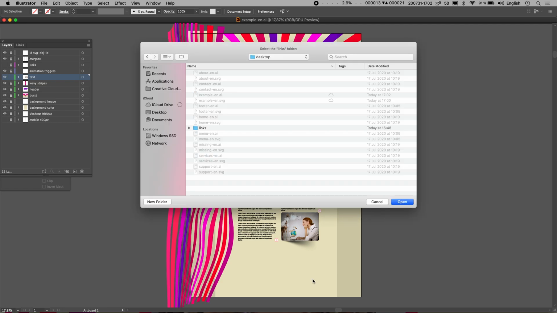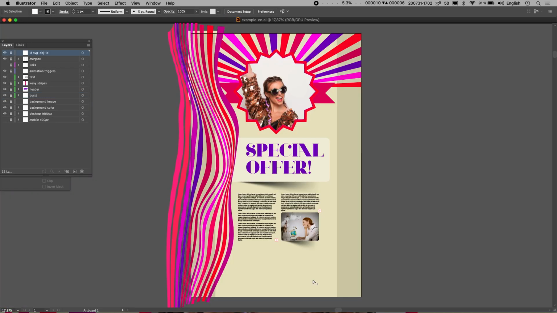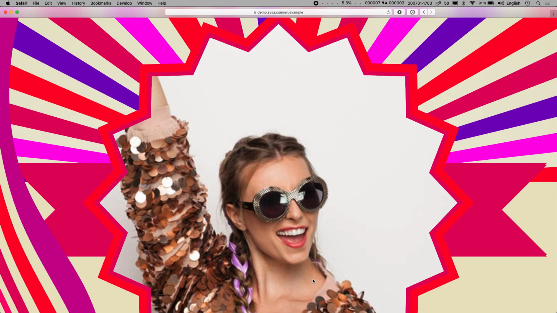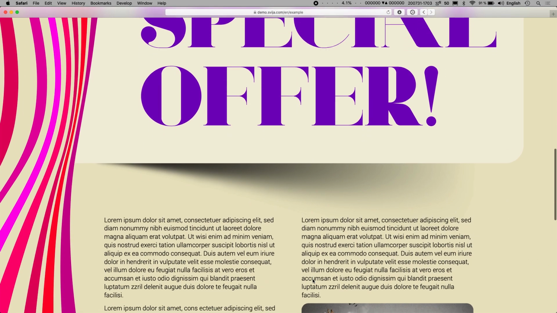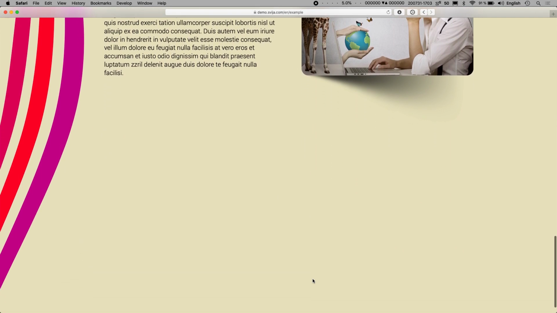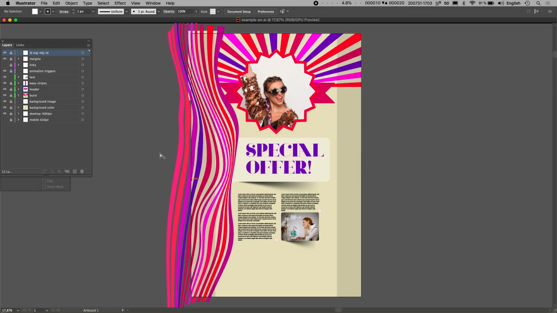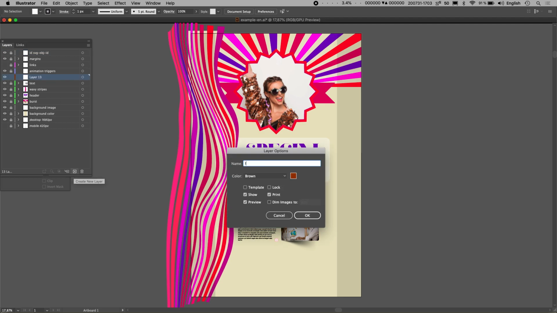Let's go look at it on the internet. Perfect. It looks the way it's supposed to look. Okay, I think we need some kind of footer, so let's just add a layer called footer. We're going to start with the background.